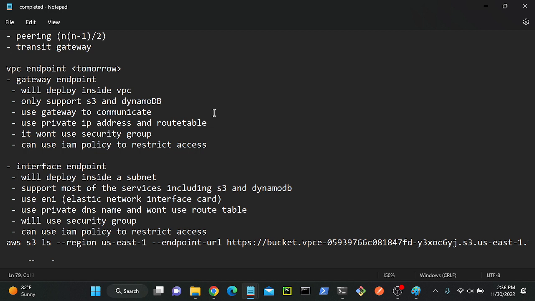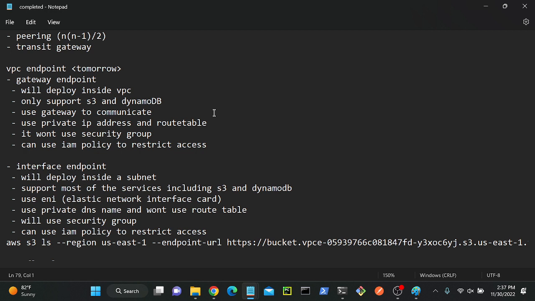Okay, what are the common differences? Can anyone please repeat? Gateway free. Next, one year. IAM policy we can attach with both the gateway endpoint and interface endpoint, right? Only one point. One difference.